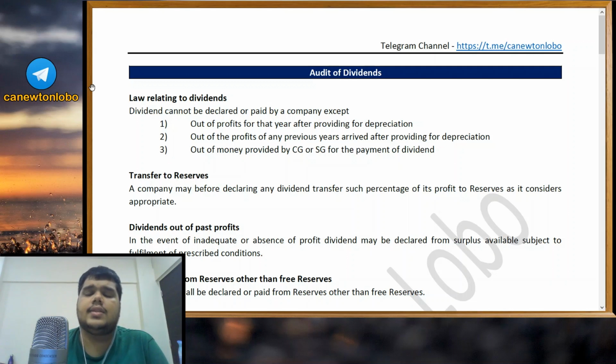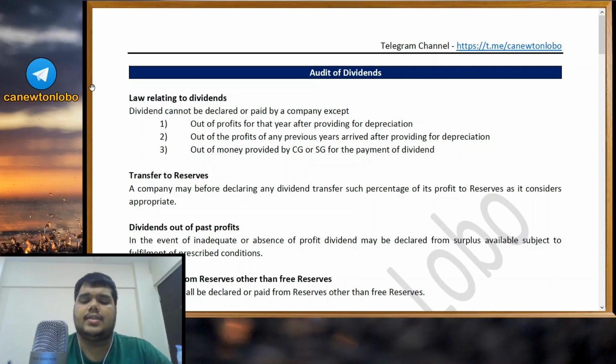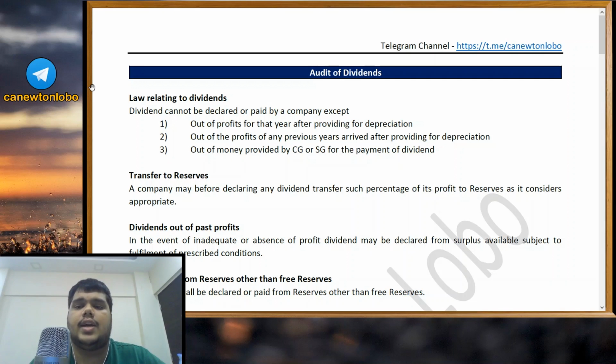Dividends are basically the surplus profits available with the company that are distributed by the company. Let us say the face value of a share is 10 rupees and the company declares a 150% dividend. Dividend percentage is calculated on the face value and not the fair value. So 150 percent of the face value of 10 rupees would be 15 rupees. So the dividend would be 15 rupees per share.